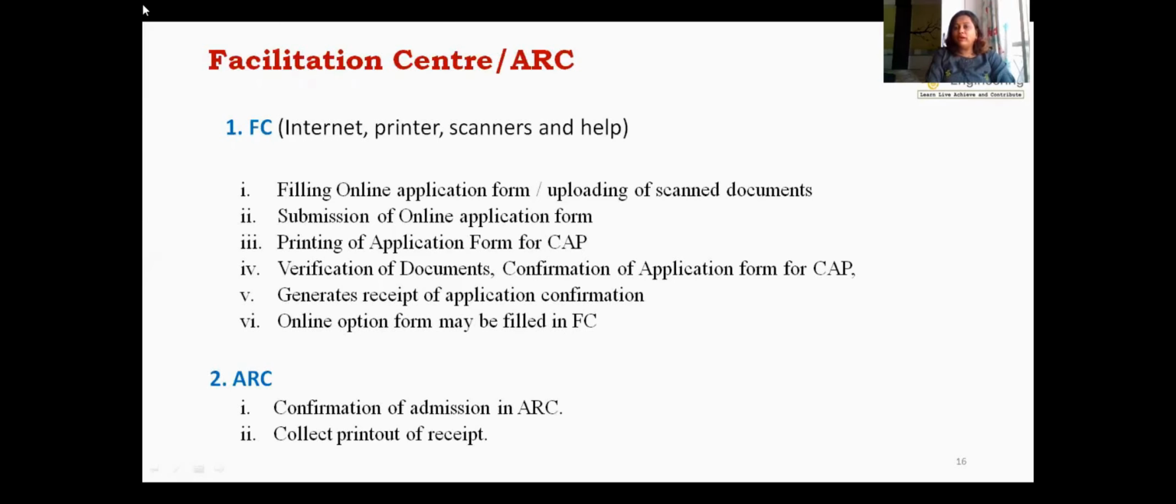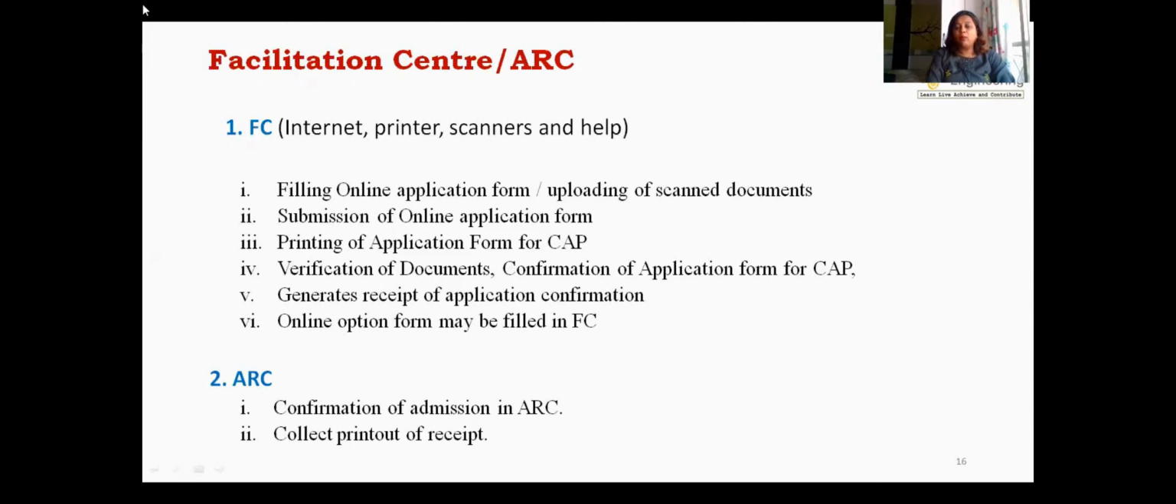Now what type of work is going on at the Facilitation Center? Filling the online application form, verification and uploading of the scanned documents like your mark sheets and other things, then submission of your online application form, printing of your online application form, verification of documents, then finally generating a receipt of application confirmation that you have applied for engineering. An online option form may also be filled at the FC.